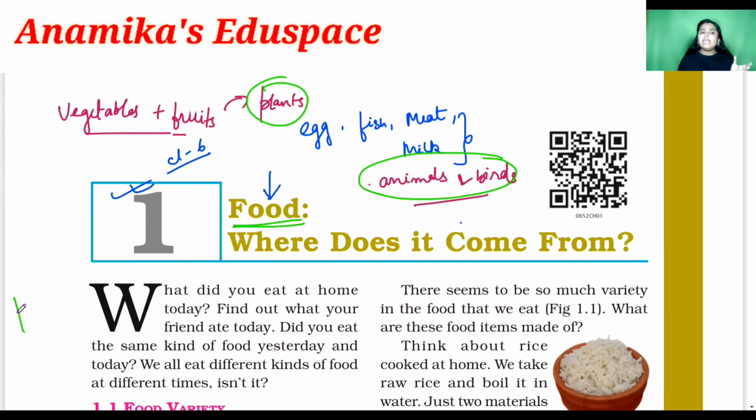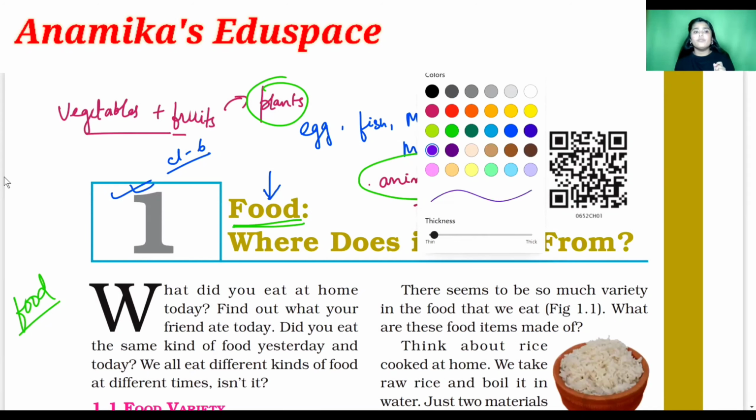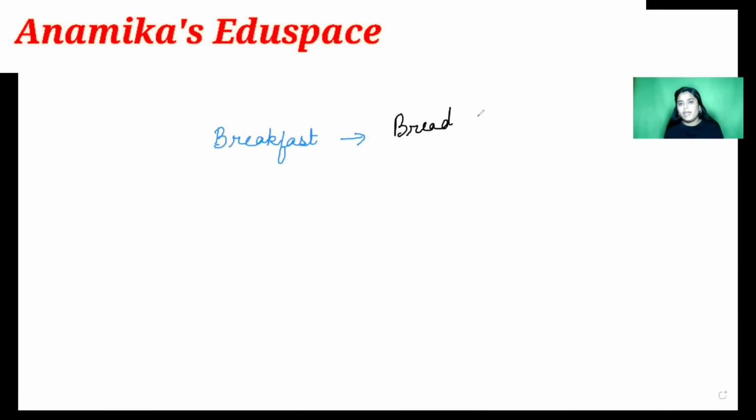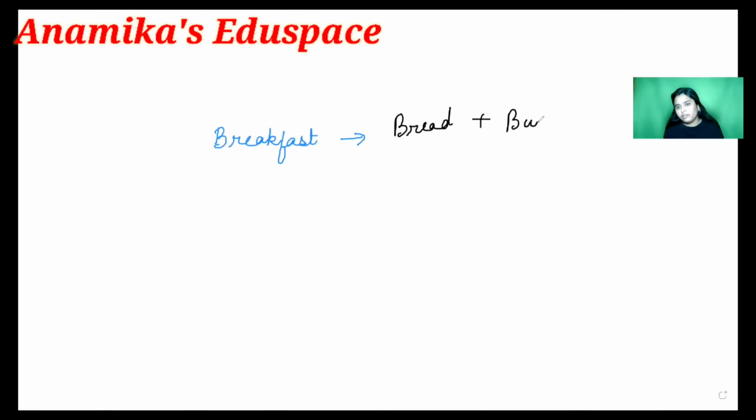And when we eat food, do we eat the same food every time in a day? No. Why? Because we have different times to eat different kinds of food. Like in the morning, when we wake up, we have our breakfast. And in breakfast, what do we eat? Bread, right? Butter and milk, right? So in breakfast, we have this.